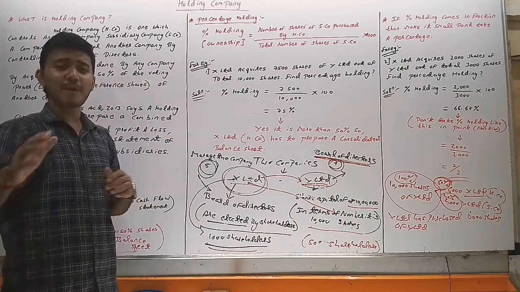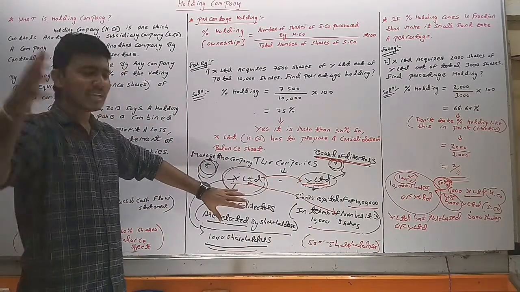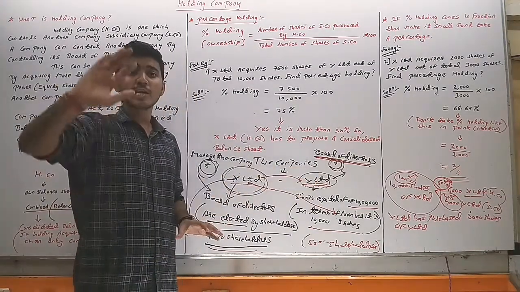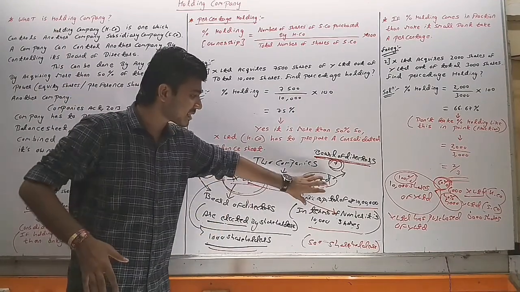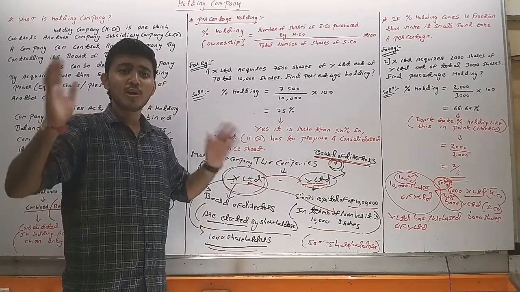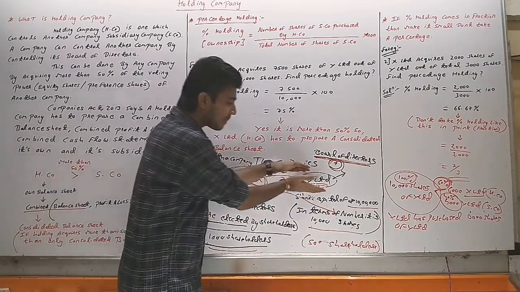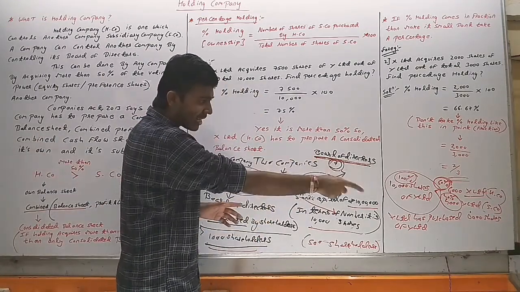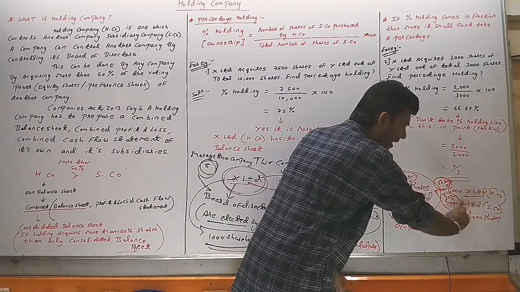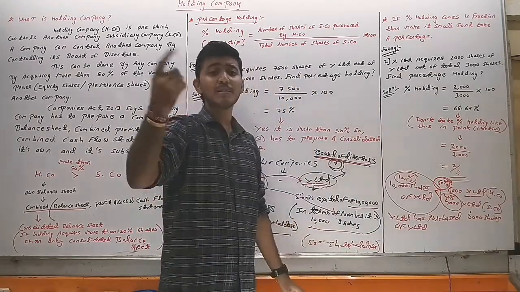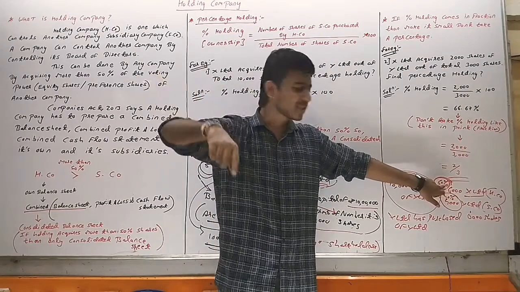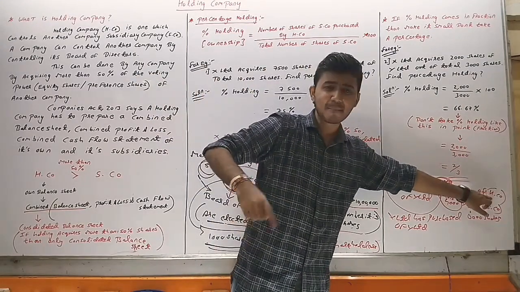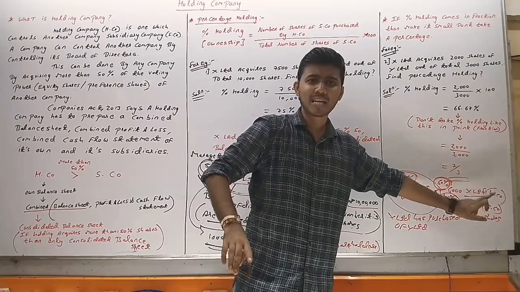They do not have to prepare separate P&L of X Limited and of Y Limited, nor a separate cash flow statement of X Limited and of Y Limited. In our case X Limited has acquired more than 50% shares. That's why X Limited has become the holding company and Y Limited has become the subsidiary company.